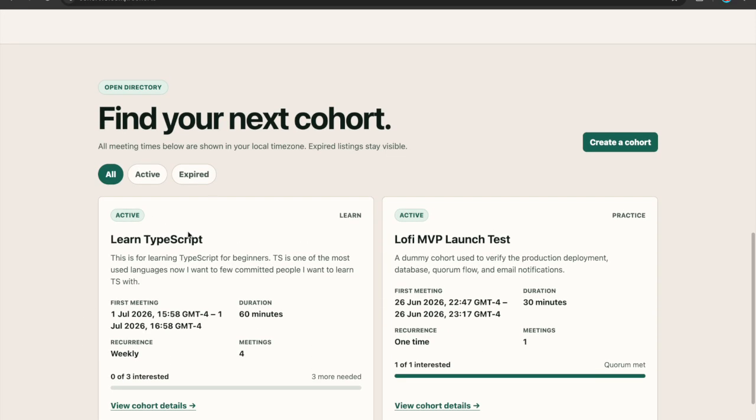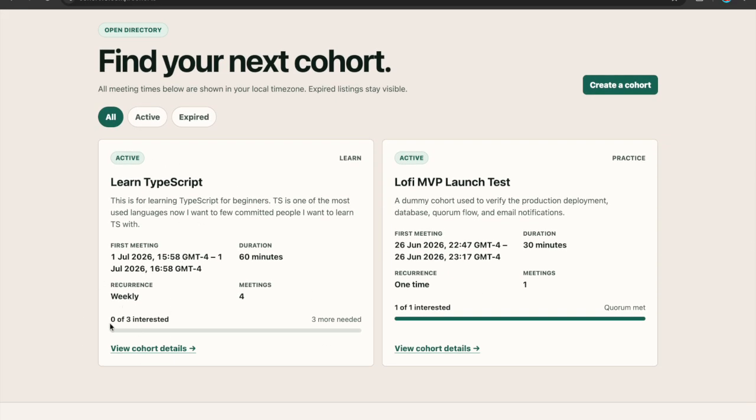So I just created a cohort request, and this is what the request looks like. It says learn TypeScript. This is for learning TypeScript for beginners. TypeScript is one of the most used languages, blah blah blah. This is when I'll be meeting, and the meeting will last for 60 minutes. So if I'm interested in this, I'll have to check if this timing makes sense for me personally, and if it does not, I'll skip this.